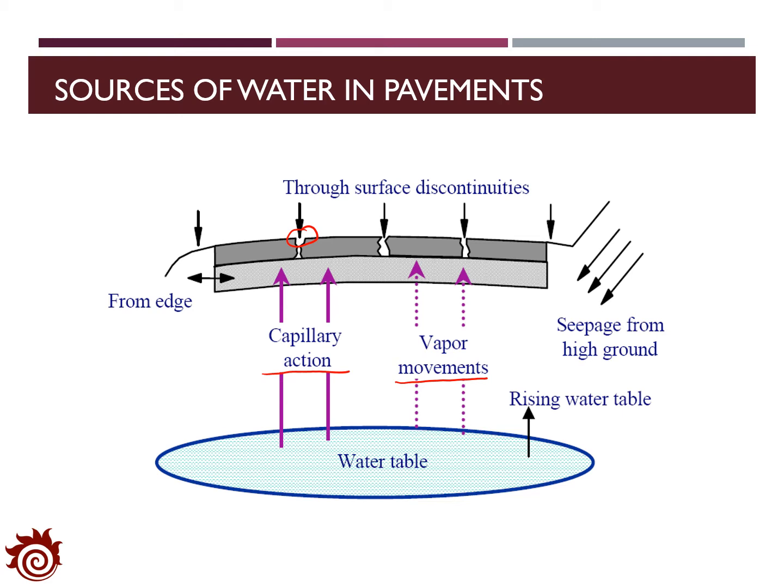In addition, if the pavement is next to high ground where the elevation of the water table is much higher than the pavement, then the water there will move downwards and enter the lower layer of the pavement. Moreover, we can also observe some water seepage from the edges of the pavement.